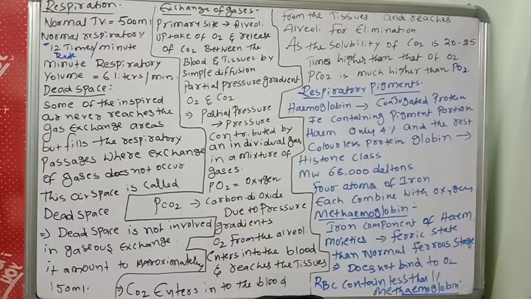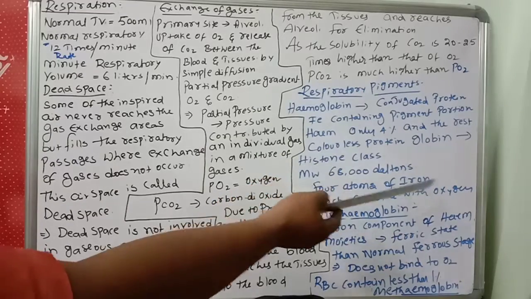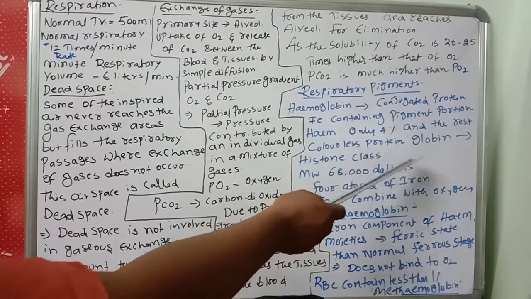You know very well, hemoglobin is a conjugated protein. The iron-containing pigment portion, heme, is only 4%, and the rest is the colorless protein globin.